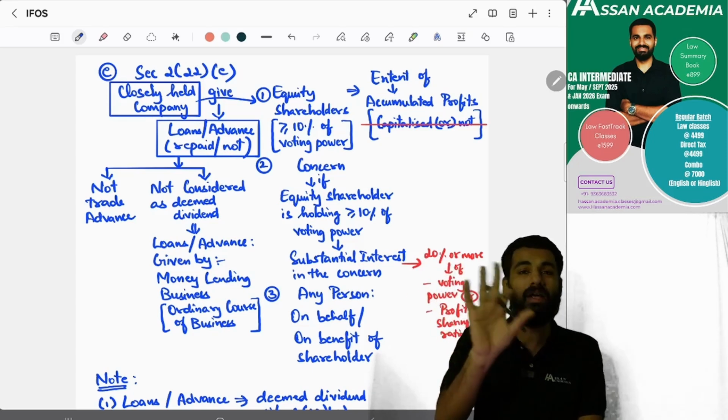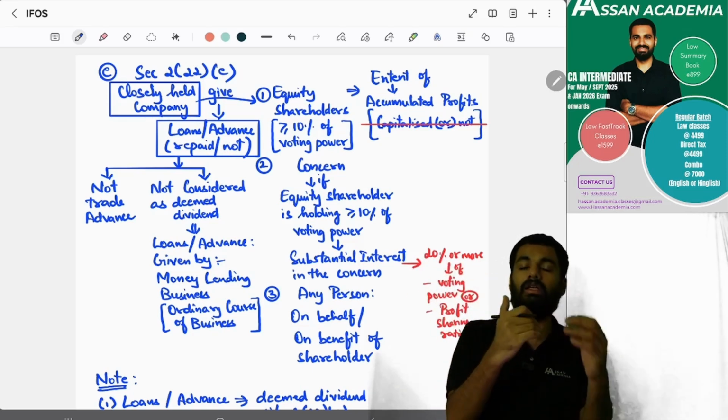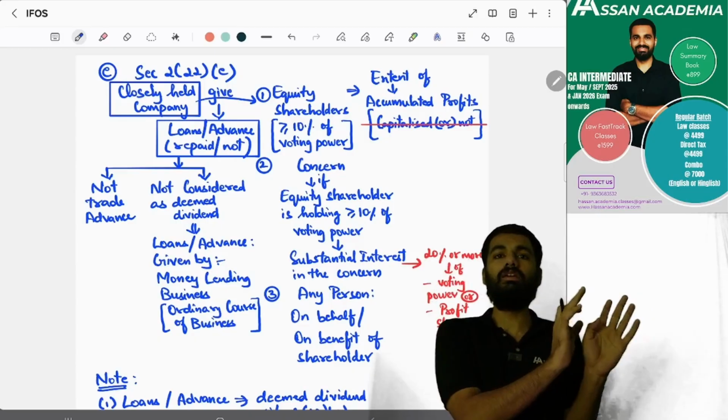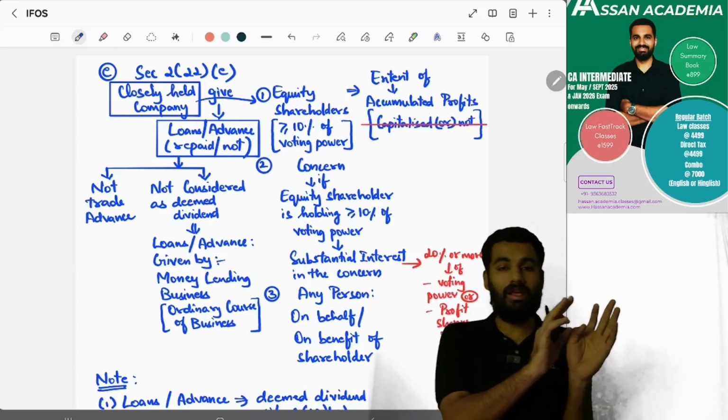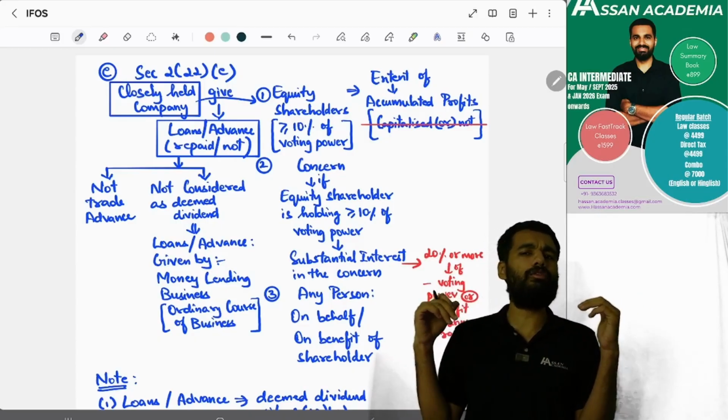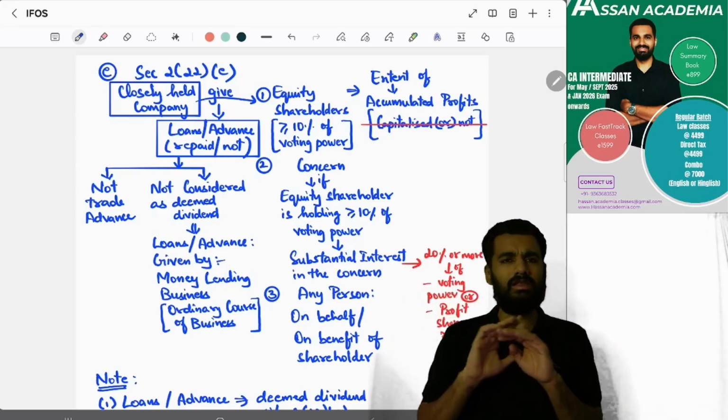It should not be capitalized; only reserves and surplus, accumulated profits you have to consider. Yes. You do not have to see whether it is repaid or not, it doesn't matter.